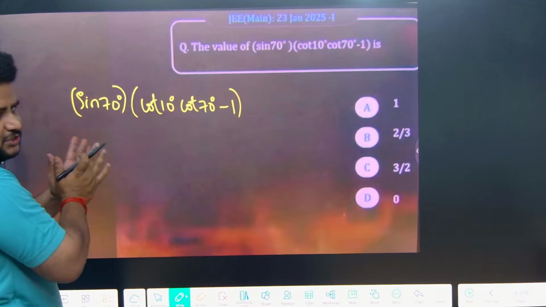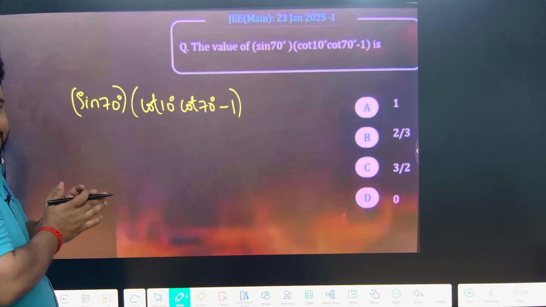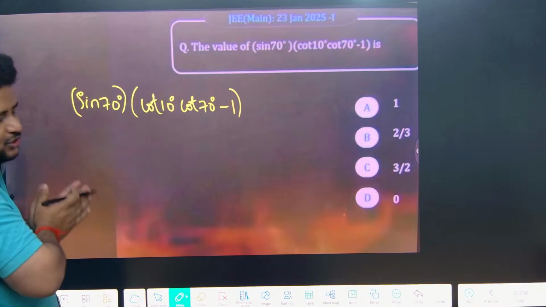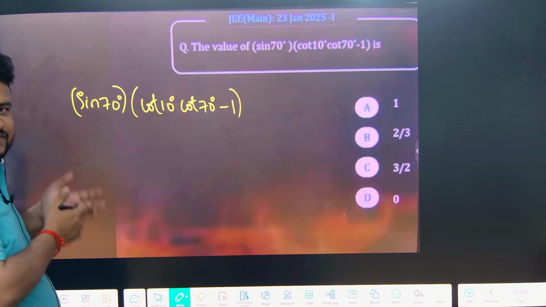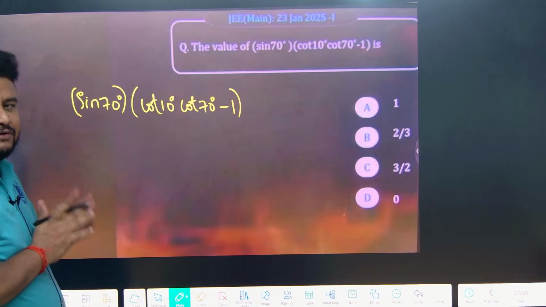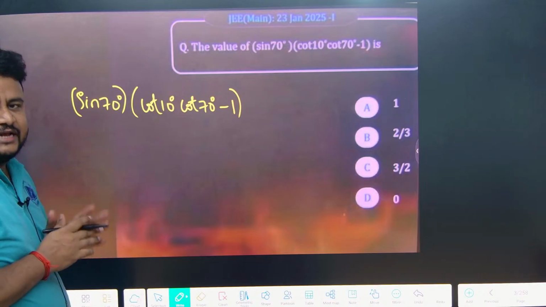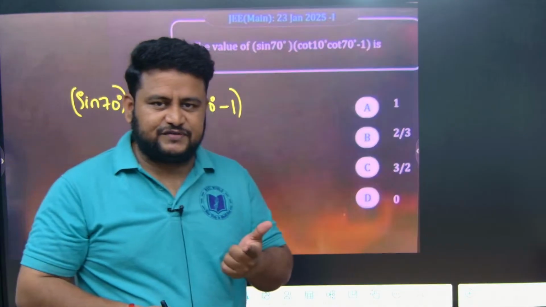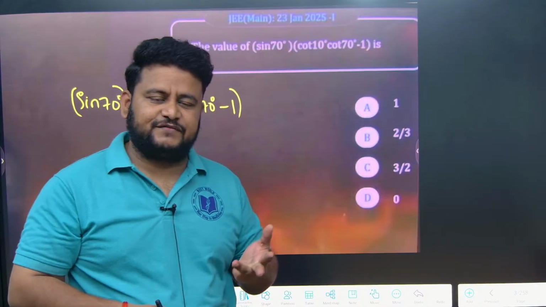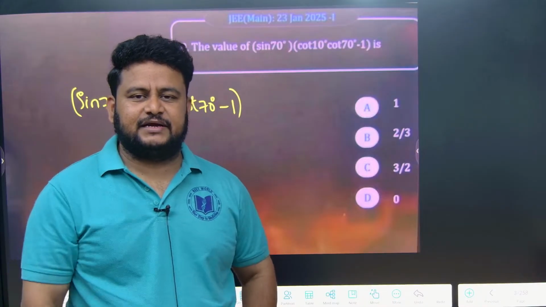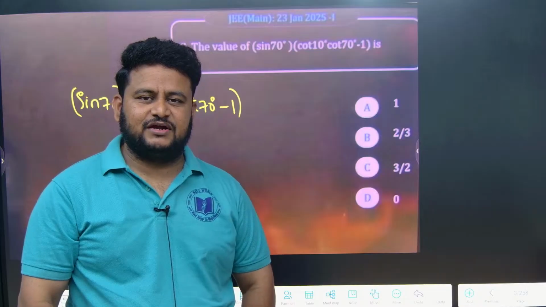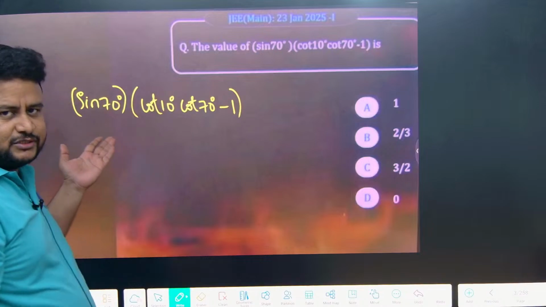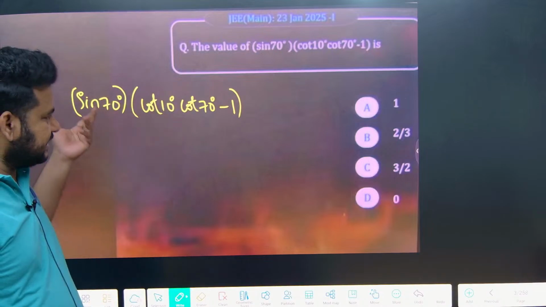From whatever knowledge we have, we were able to solve 2 JEE Mains questions in the previous class and some EAPCET questions also. Similarly, we will be solving a JEE Mains question now. I definitely don't know the value of sin 70 degree, and you don't even have to know. Only certain angles you have to know. Today I told you something extra: sin 15, cos 15, tan 15, cot 15, and the complementary angles sin 75, cos 75, cot 75 and tan 75. You have to know those values. But sin 70 you don't know the value, it's okay. How do we find the value of this entire thing?